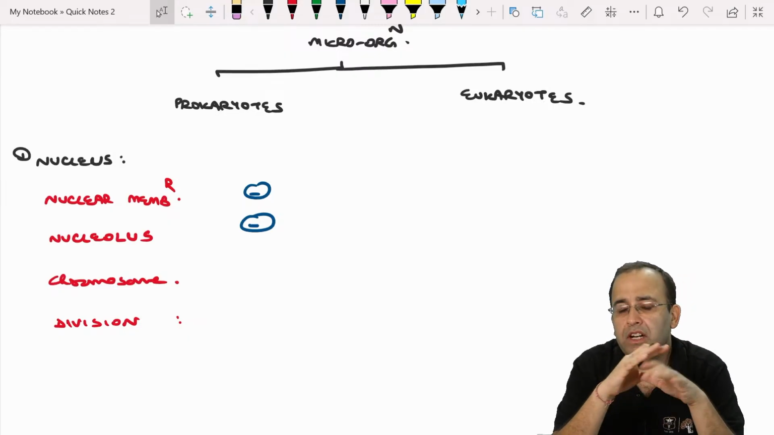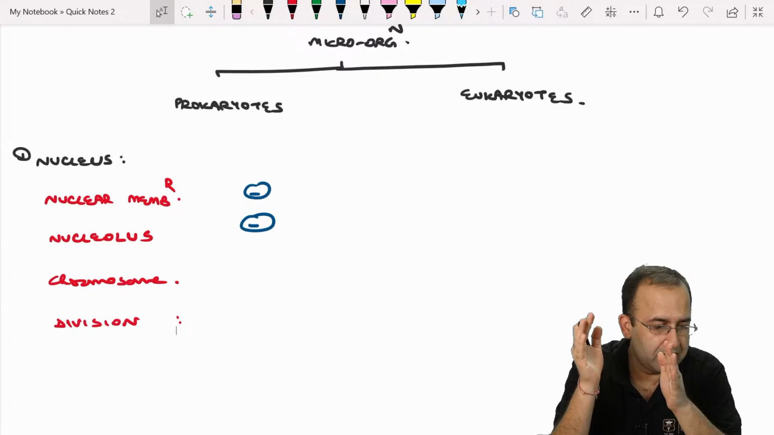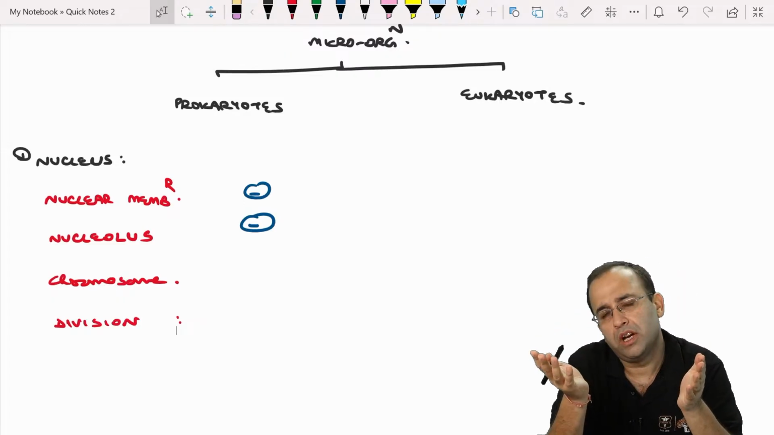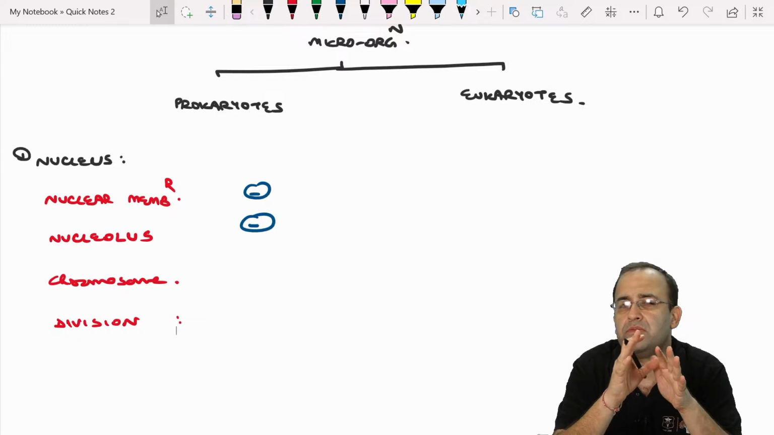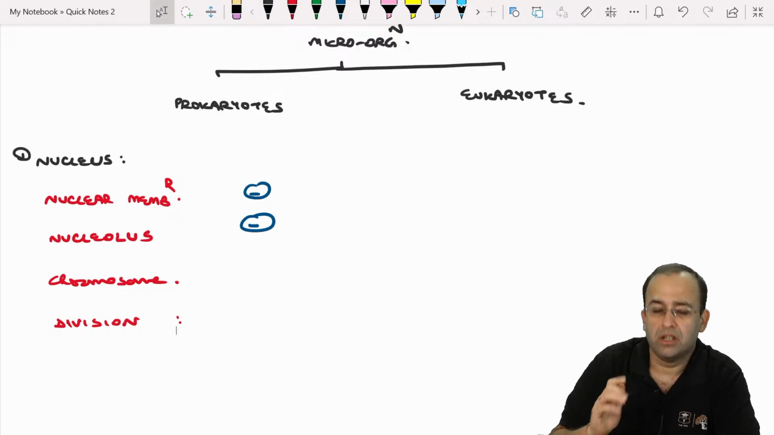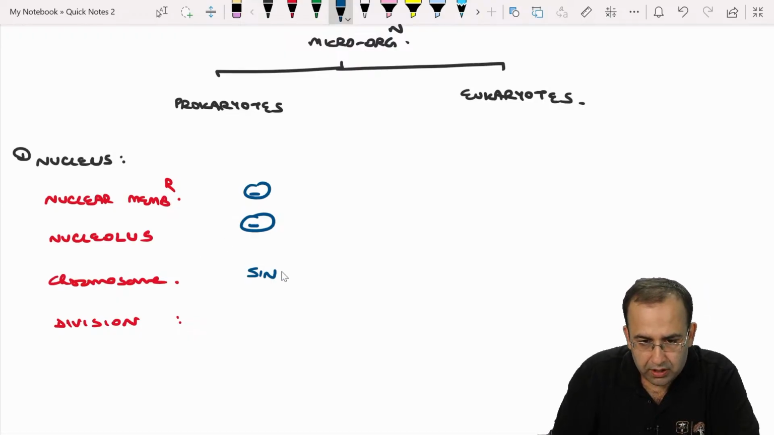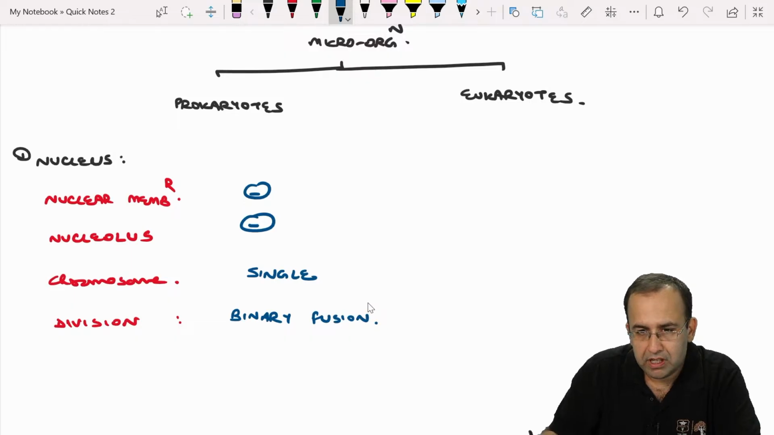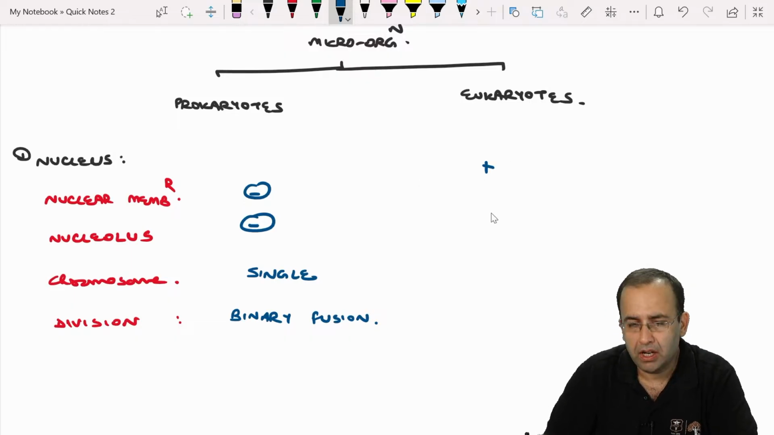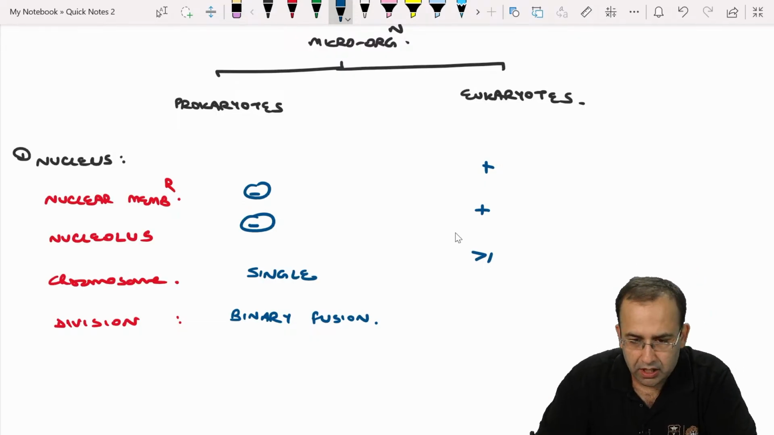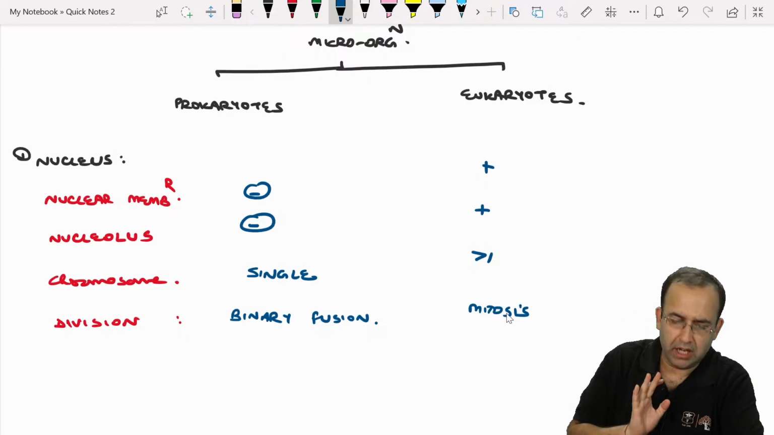So let's start. We divided microorganisms into two broad categories, that is prokaryotes versus eukaryotes. Prokaryotes are simple organisms, so nuclear membrane is absent, nucleolus is absent. They have a single chromosome, that is chromosome is only one, and they divide by binary fission. Versus eukaryotes, which have a nuclear membrane, which have a nucleolus, they have more than one chromosome, and they divide by mitosis.